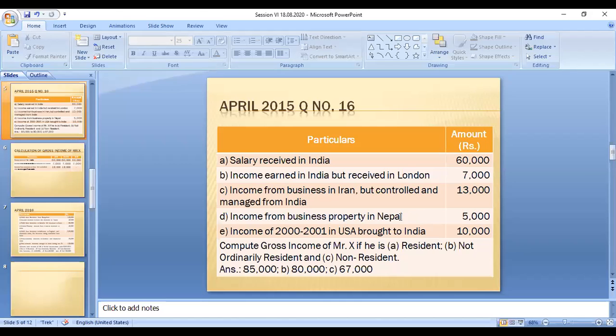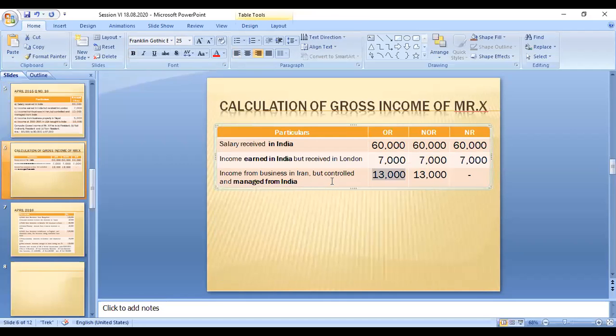Fourth one, income from business property in Nepal. So this is a foreign income. Nepal is not in India, it is outside India. Outside India means you can say foreign income.